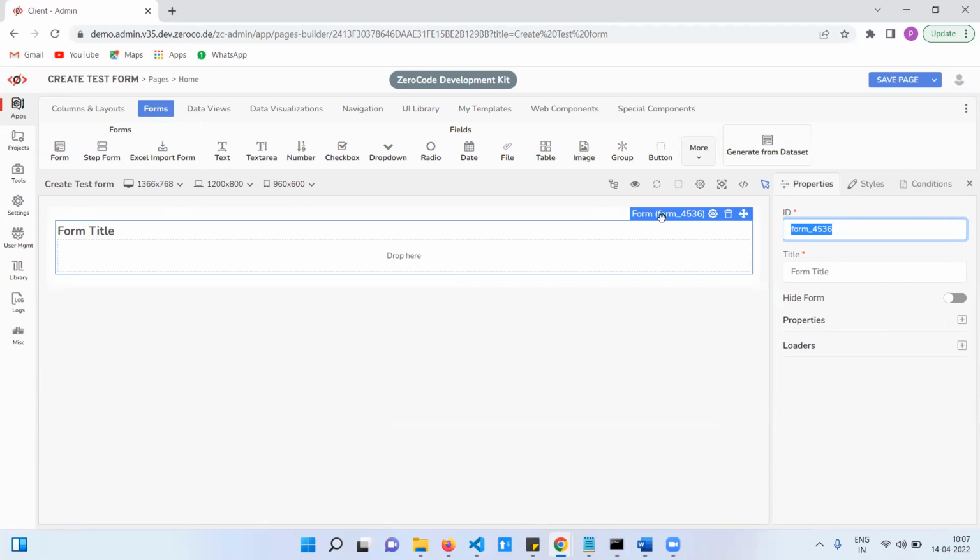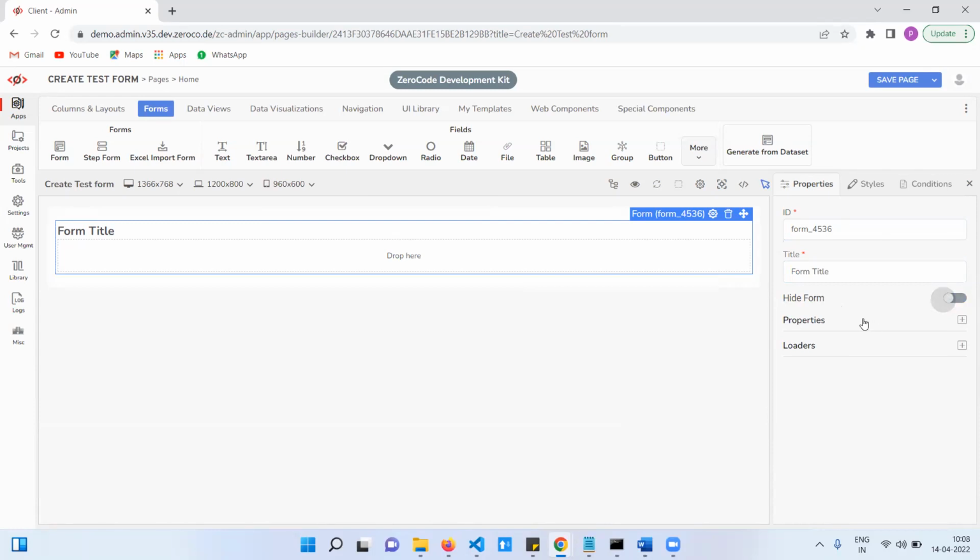Every component has its own unique ID. This is the auto-generated one. If you want, you can change it, no problem, but it should be unique in the page. Next, this is the title. This is the form title. Second is hide form. Based on requirement, sometimes you need to hide that form and display it. If you hide this one, it will not be displayed in the end user application.